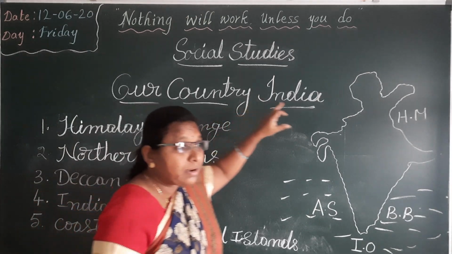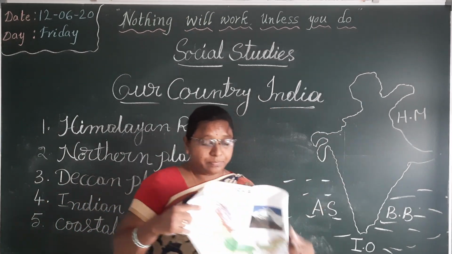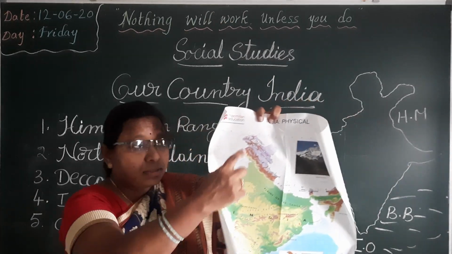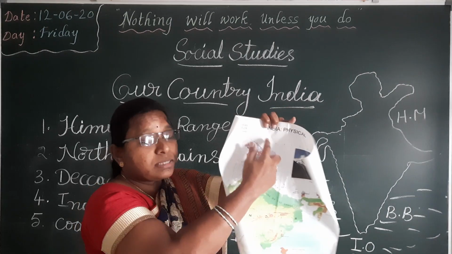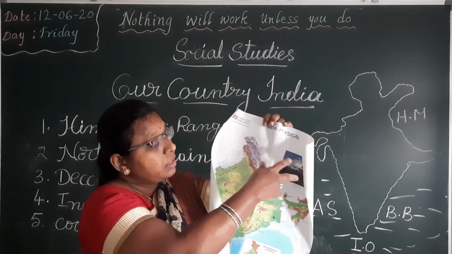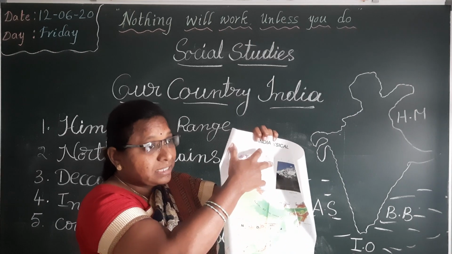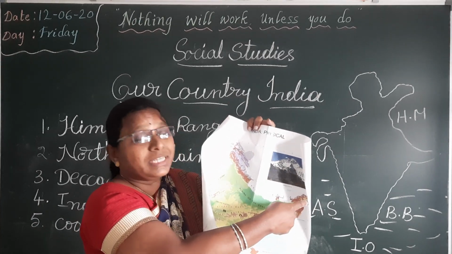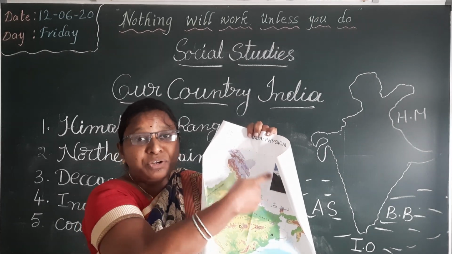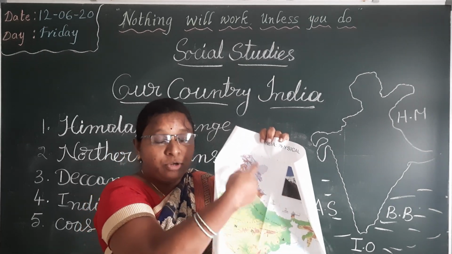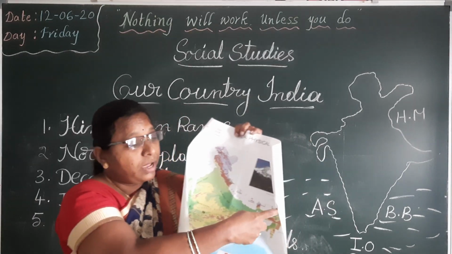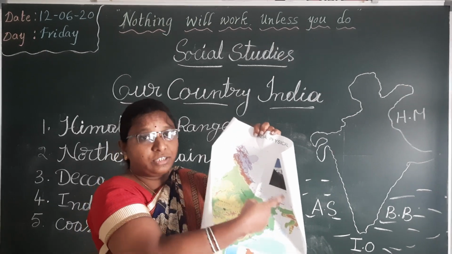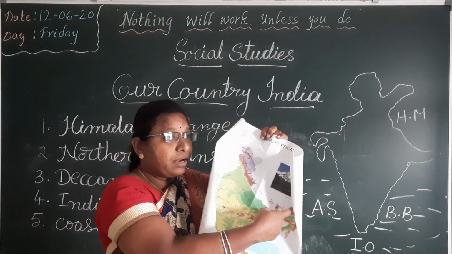Where are Himalayan range located in India map? Here it is a India map. On the north side, we can see Himalaya mountains. Himalaya mountains extend from north side to northeastern side, from Jammu and Kashmir to Arunachal Pradesh. It is called Himalayan range.